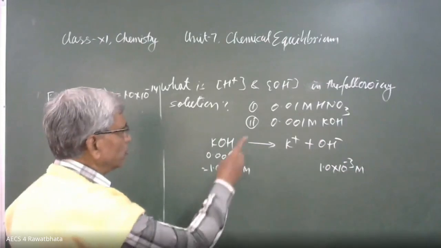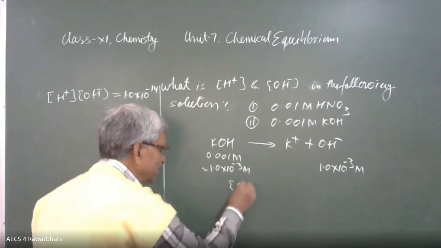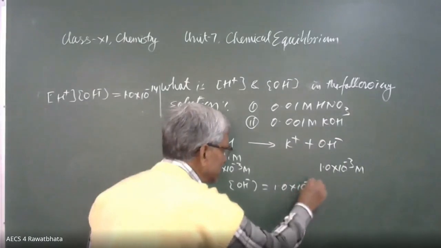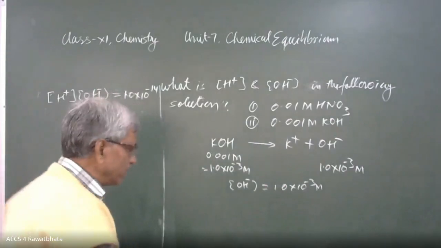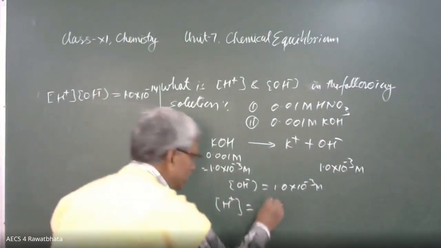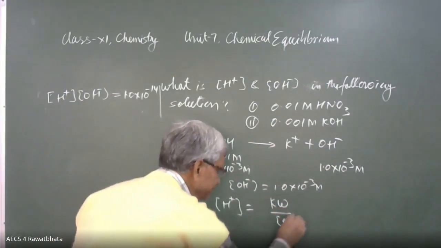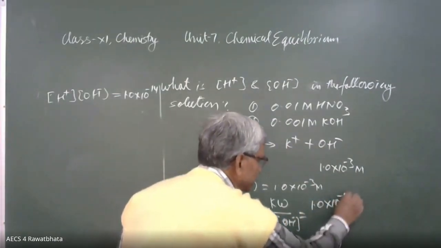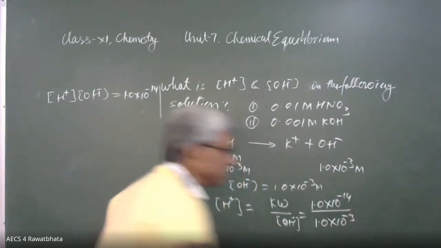Then we are going to find the hydroxide ion concentration. The answer is OH minus concentration is equal to 1.0 into 10 raised to power minus 3. Then what is the hydrogen ion concentration? H positive will be equal to Kw divided by the molar concentration of OH minus. This is equal to 1.0 into 10 raised to power minus 14 divided by 1.0 into 10 raised to power minus 3.